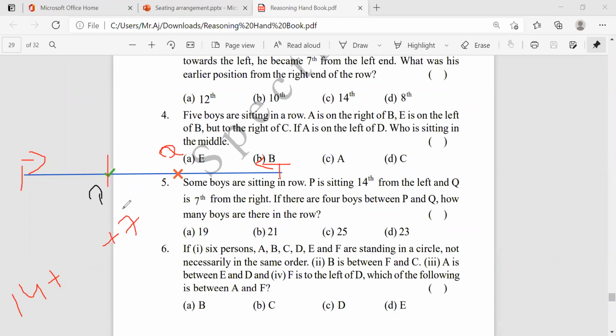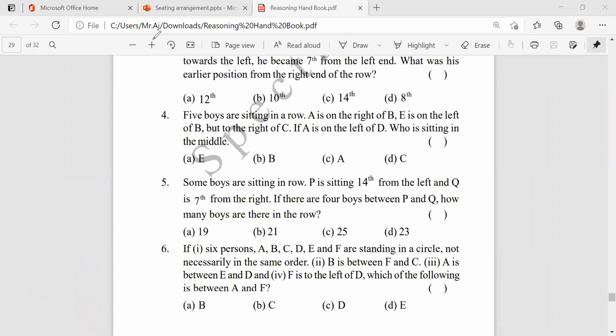Okay, and in between, how many members are there? There are 4 boys between P and Q, 4 members. So totally 18 plus 7, 25. Okay, it's nothing but 25. Is it clear? Now, we'll move on to the next question.